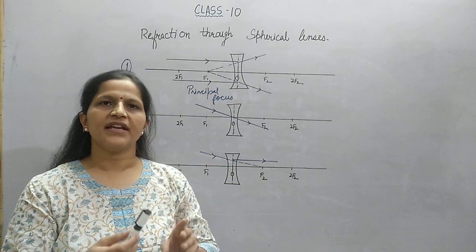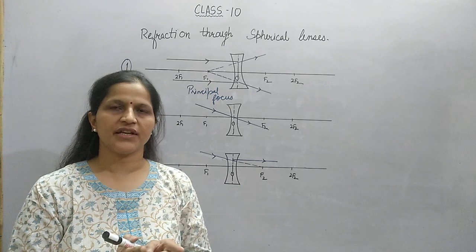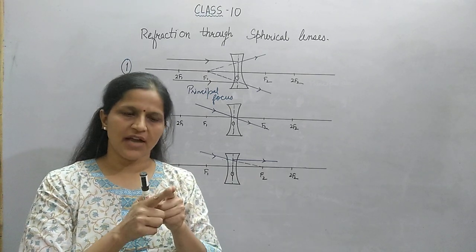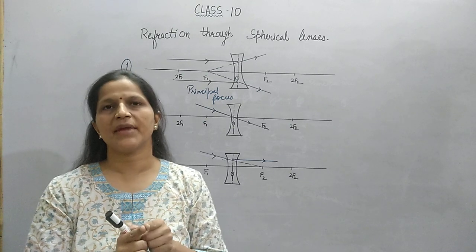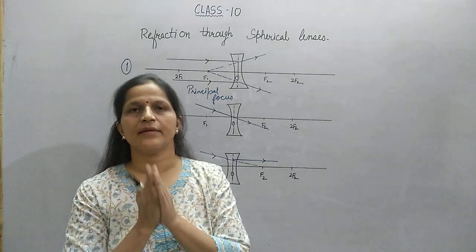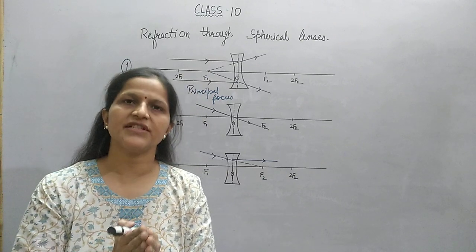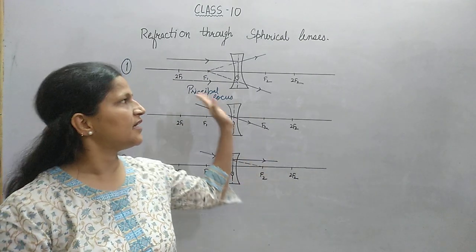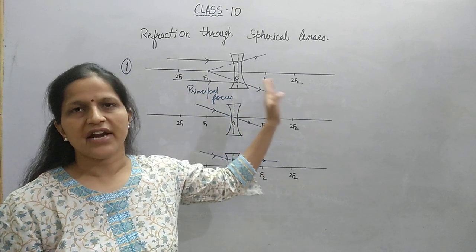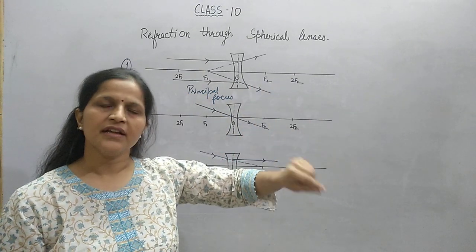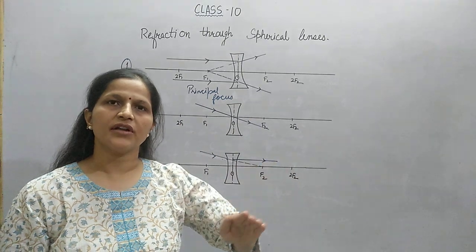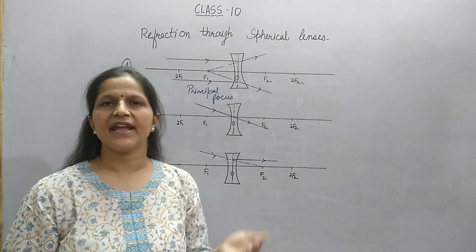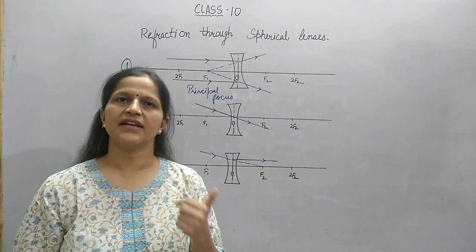To make a ray diagram we need at least 2 rays from any object. If these 2 rays intersect at a common point, then they form a real image. If they appear to intersect at a point, then they form a virtual image. The same rules will be applied here also, that we will see in what way the rays are refracted through the lens. Are they meeting? Are they forming a real image? Or are they appearing to meet at a point and forming a virtual image? So different cases of ray diagrams we will learn in the next lecture.